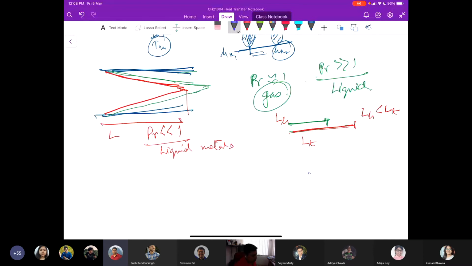So the concept of boundary layer, if you remember, particularly the velocity boundary layer, we considered that the velocity of the fluid in the boundary layer would be 0.99 times the free stream velocity, or 99% of the free stream velocity. Till that region, we call that the velocity boundary layer.